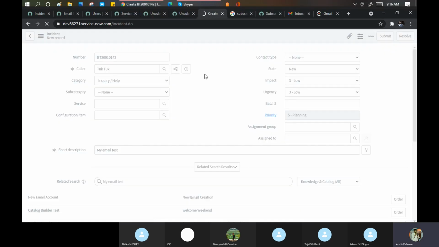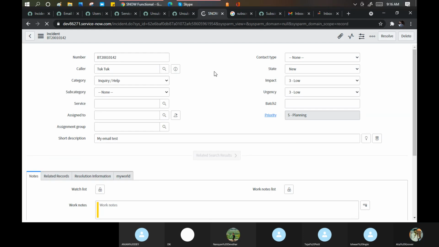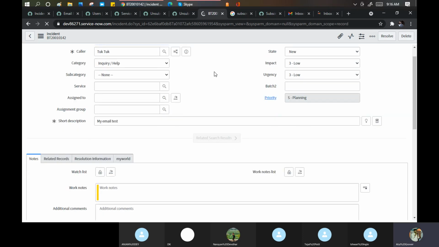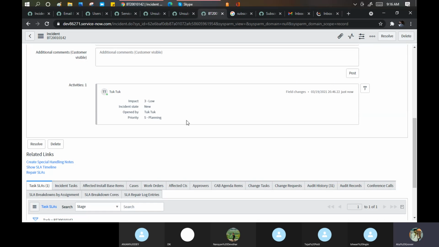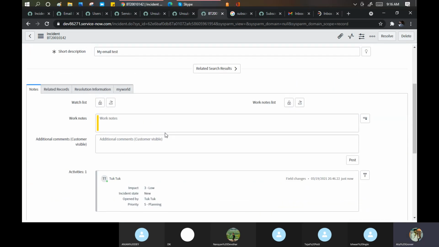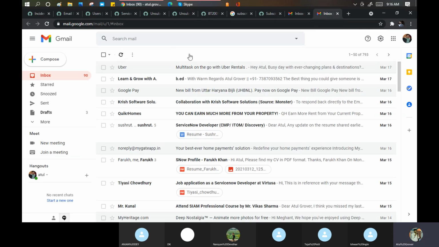Okay, it's saving my incident now. It's done. Now I can see these things in the notes section. It takes a minute to come here as well. Okay, let me go to my mailbox. Let me see if I get any email or not.